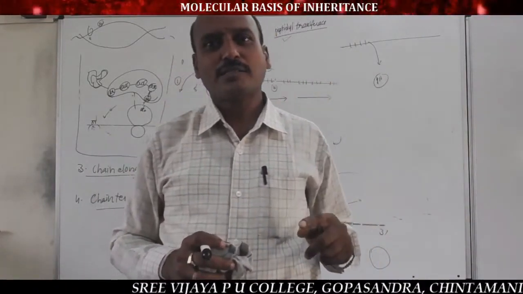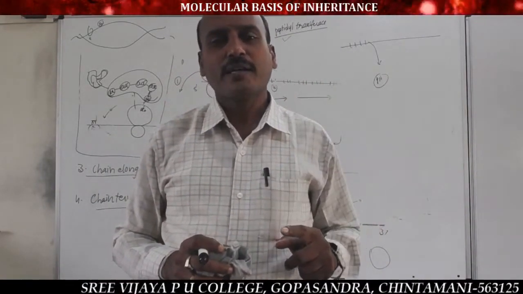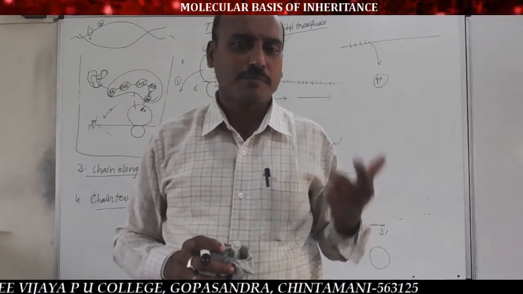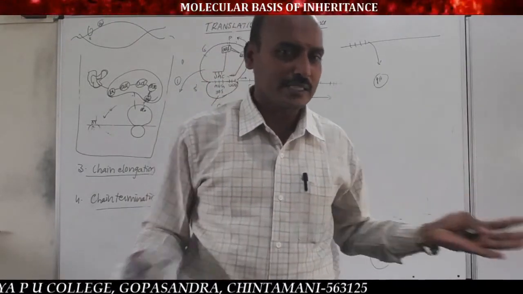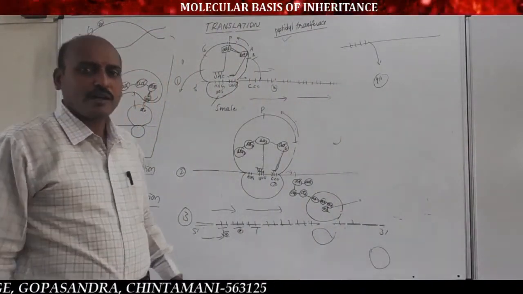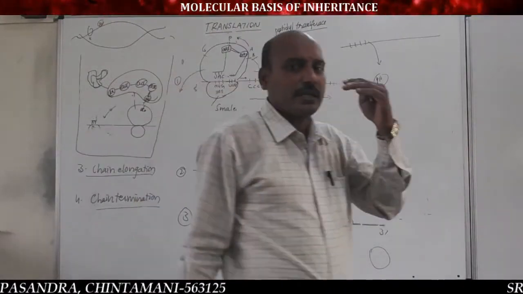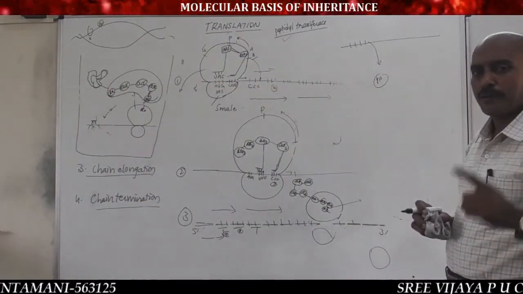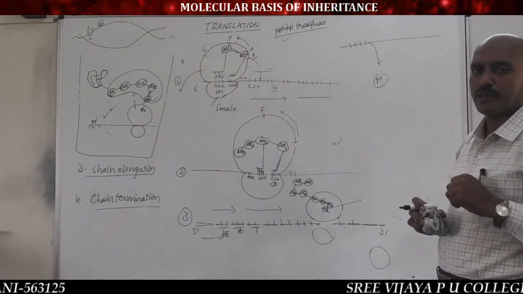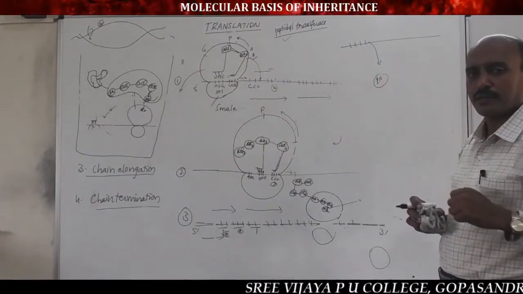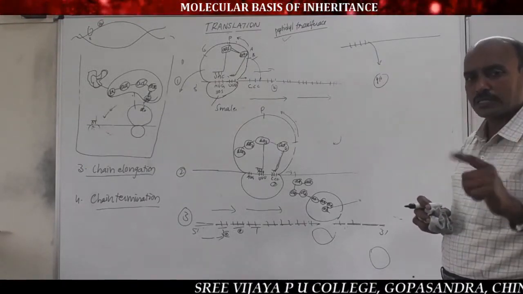The codons present in mRNA are decoded into a polypeptide chain or a protein molecule is called translation. Very important for a 5 mark question, and the definition for a 1 mark question. Briefly explain the mechanism of translation, or explain the steps involved in translation. Or 1 mark question, what is translation?